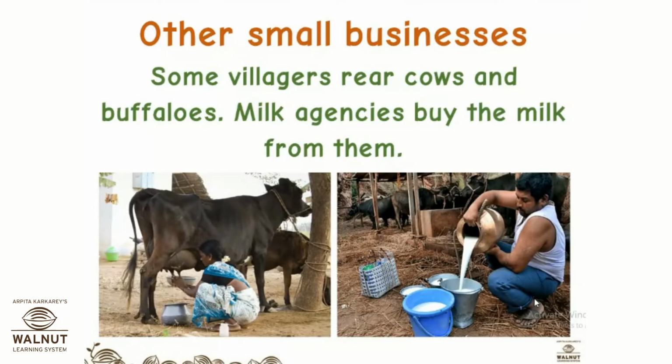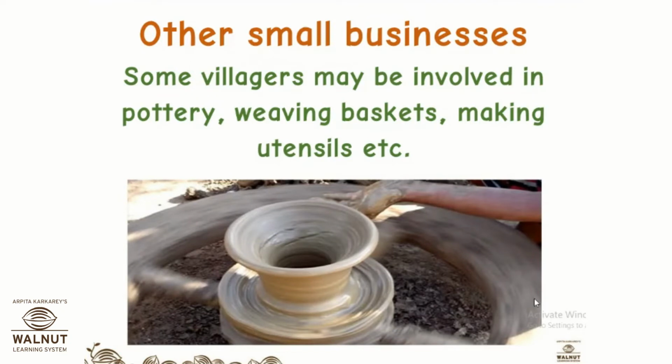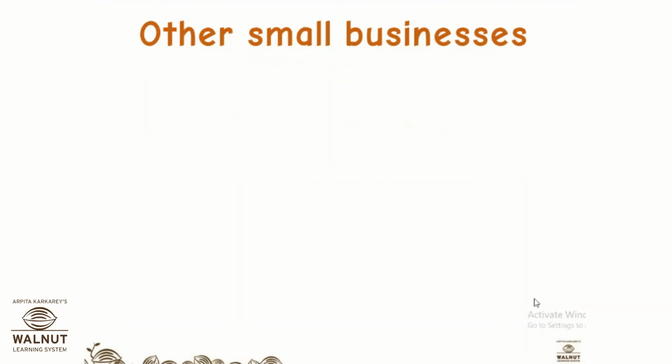Then some other people are involved in pottery. You know what pottery is? They make pots of various shapes. Okay, weaving baskets and making utensils, etc. Again, this is from clay. This is how a pot is made on the potter's wheel.